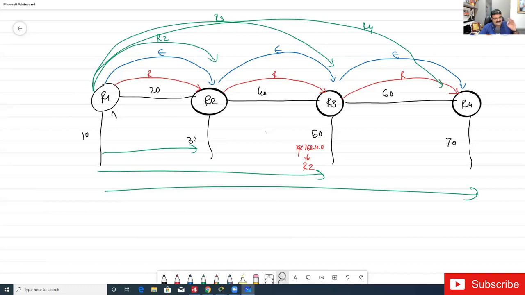So keep this in mind: when R1 has an update, in OSPF the update is known as LSA. LSA stands for link state advertisement. So when R1 has an update, it is called an LSA. The LSA is not passing through air.